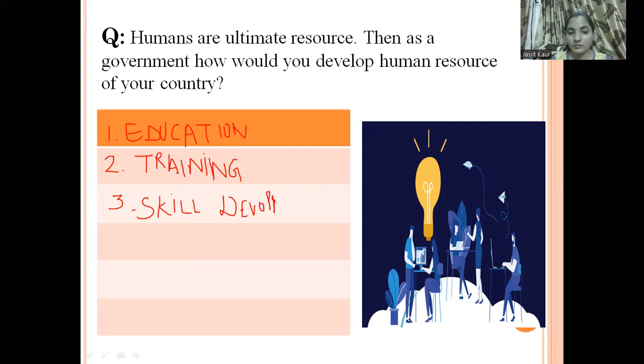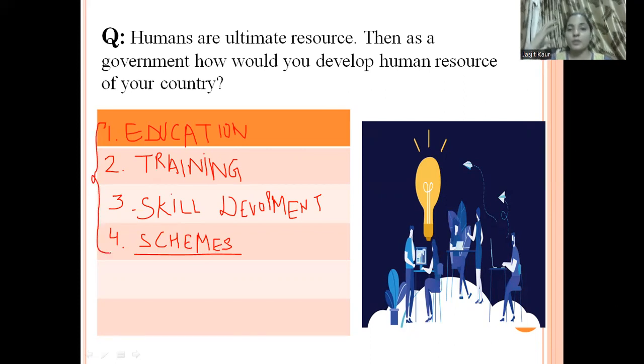Apart from this, what else can we do? Yes, we can also start different schemes where we give them proper education, or we give different things so that the human resources will be developed. So these are the different things that we can do in order to develop the human resources of a country.